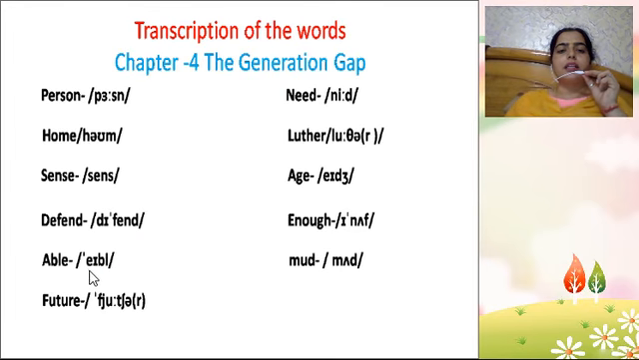Able. Again here you will observe diphthong. Able. Future. Before ra there is again a vowel sound, so ra is silent. Future. Need. Long e. Need. Enough.